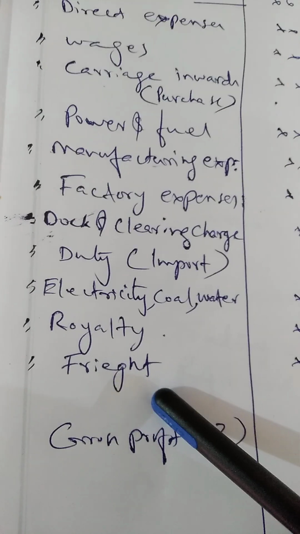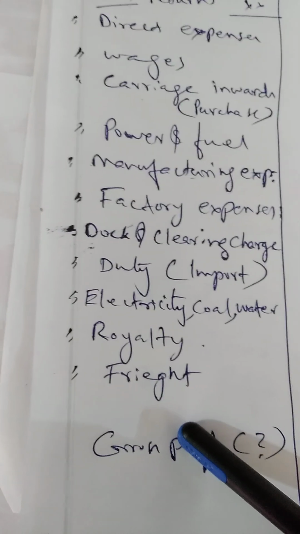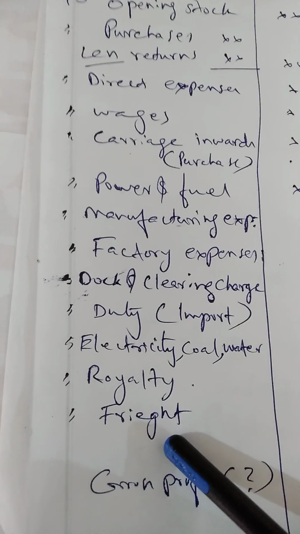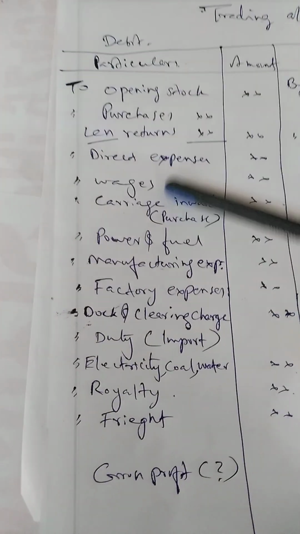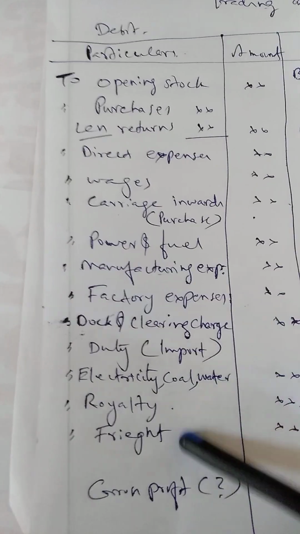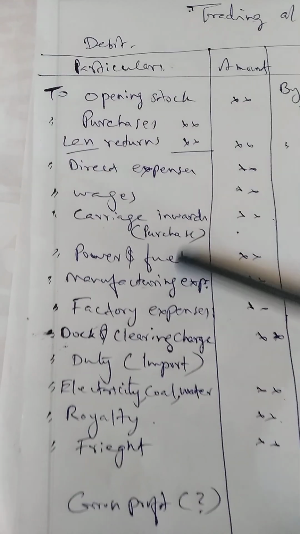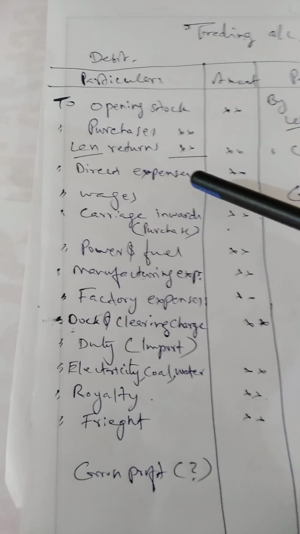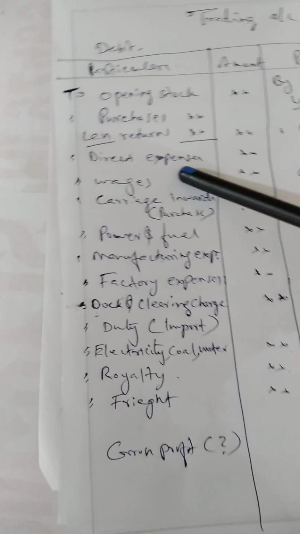Then freight. Freight means actual transportation charge. Actually, carriage inward and freight are more or less the same in meaning. So these are the usual items considered on the debit side of the trading account. If you learn these items by heart, what are the items to be debited in the trading account, then it will be easy to prepare the trading account from a question.